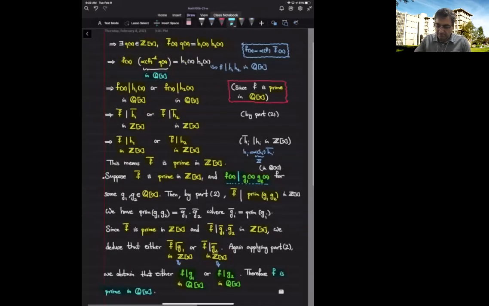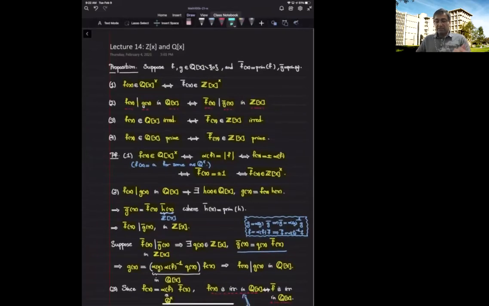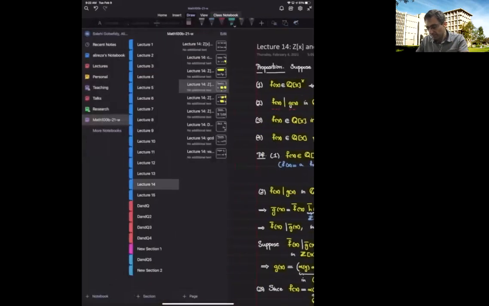So again, let's look at the statement of the proposition. This is an important statement. It says that being prime, having divisibility, being irreducible, being prime again, and being a unit, these things do not change when we pass from Q bracket x to Z bracket x and change f to its primitive form. So all these properties hold. And essentially the main ingredient behind this proposition is Gauss's lemma. So we've been using it in different forms.